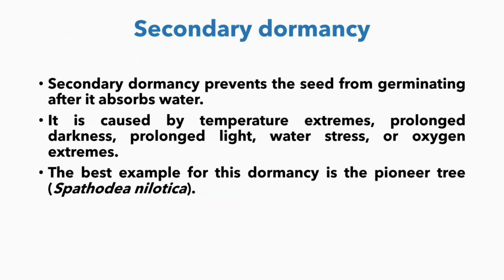Secondary dormancy. Secondary dormancy prevents the seed from germinating after it absorbs water. It is caused by temperature extremes, prolonged darkness and light, water stress or oxygen extremes. The best example for this dormancy is pioneer tree.